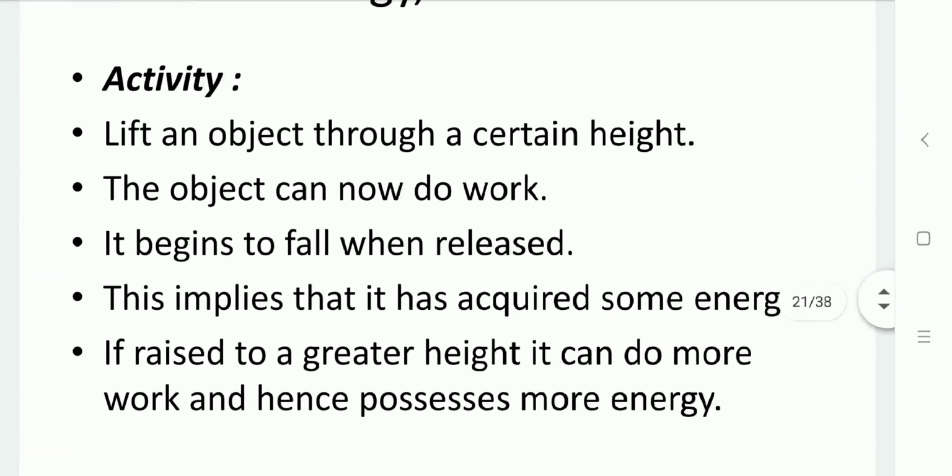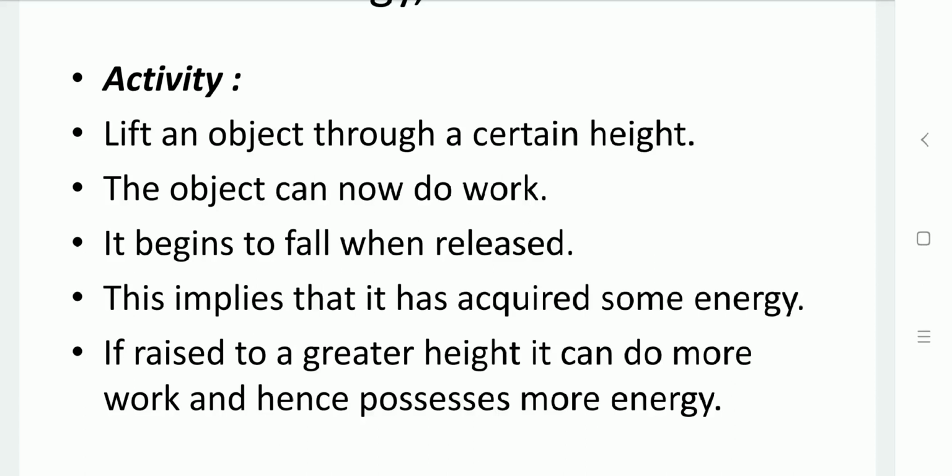Next, take a toy car, and using a key, apply windings. Then place the car on the ground, and the car will move. It will acquire energy from the key, it will cover a certain distance based on the number of windings of the key, and then it will stop.